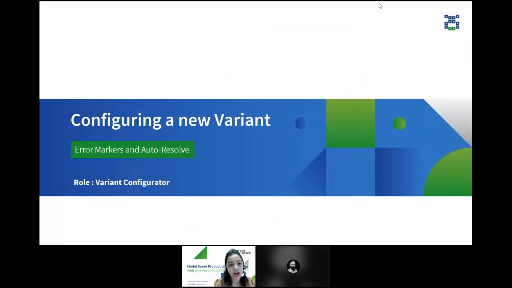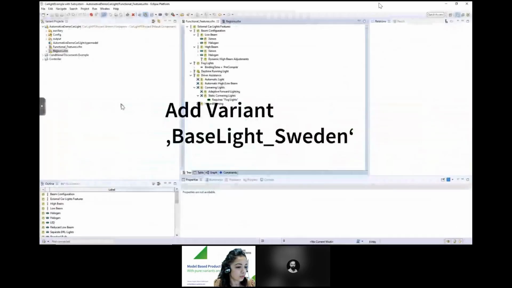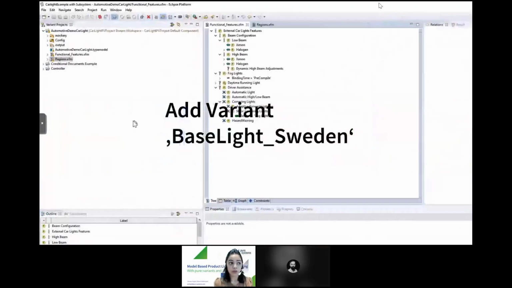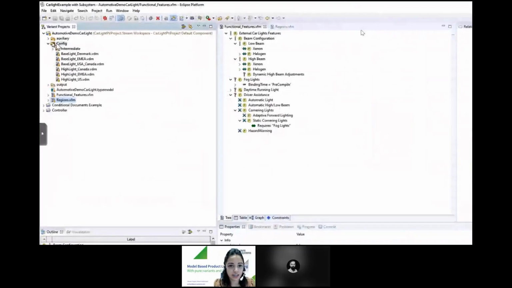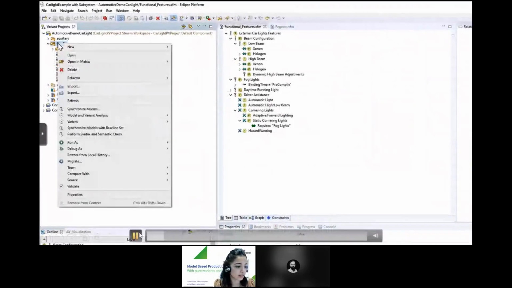Once you have your feature model ready, you can configure a new variant. Here, the variant configurator, who wants a complete product, is responsible for configuring a variant based on the feature model. So now we can create a new variant model, and in our case, we are creating Baselight Sweden.